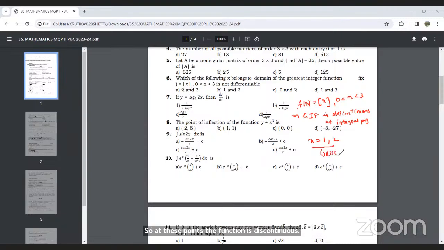Okay, and if the function is discontinuous, it is not differentiable also. They are asking where the function is not differentiable. So the function is not differentiable at 1 and 2. The rest of the points are 2 and 3, because 3 is not part of it since it is an open interval. Similarly, 0 is not part, and 3 again is not. So the right option will be 1 comma 2. So 1 and 2 are the points where the function is not differentiable. Okay. Next, question number 7.